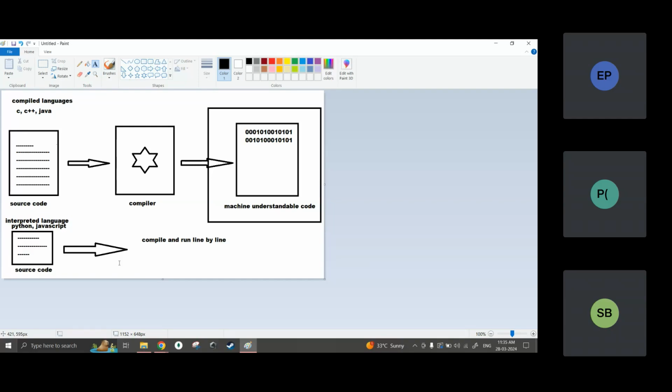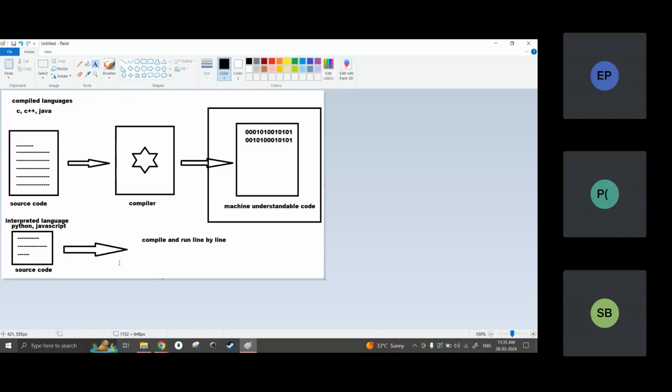Okay, so for the compiled languages we need a third thing. Three things are needed in compiled languages: source code, compiler, and a machine which will run the machine understandable code. But in Python and JavaScript, interpreted languages, I need only the source code and the machine. The machine will automatically take the code, compile and run line by line. In C, C++, Java, there is no line by line system. The whole code is compiled and run, right?